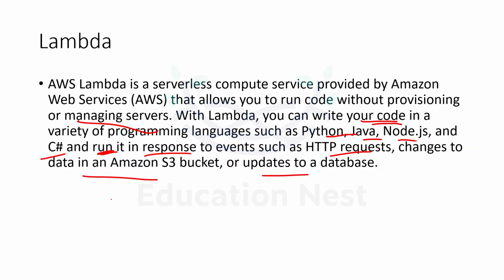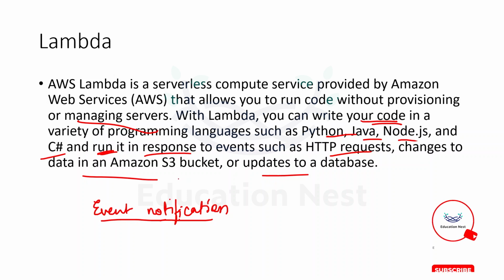We have understood in the S3 module about event notification. That was when anything is being changed in S3, either some object is being added, if the version is being restored, if some object is being deleted. Any of such events can be sent as a notification, right? So one of the targets for this event notification was Lambda. If I want to invoke my Lambda function in response to any event which is happening in S3, then it is possible.